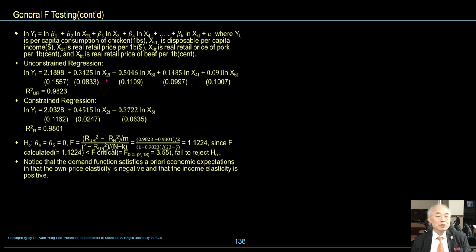General F testing, in the log-log model, yi is per capita consumption of chicken, and so on. So I'm going to skip.